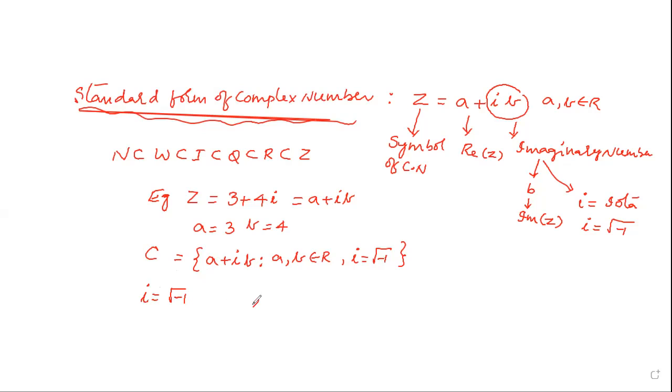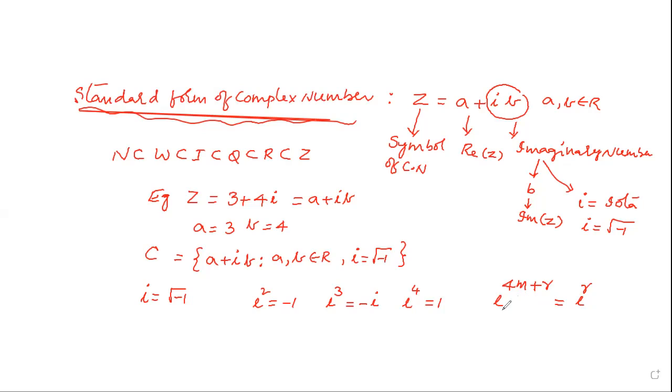So from this, i square is equal to minus 1. I cube is equal to minus i. I to the 4 is equal to 1. Next, i to the power of 4m plus r, where r is the remainder, is equal to i to the power of r.